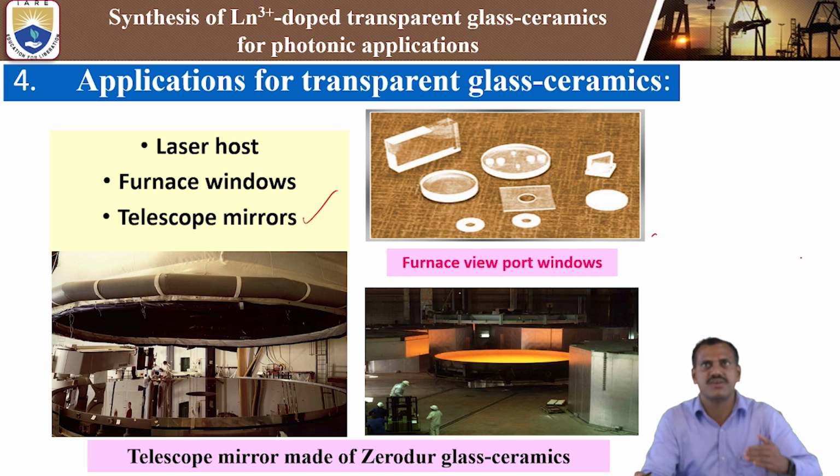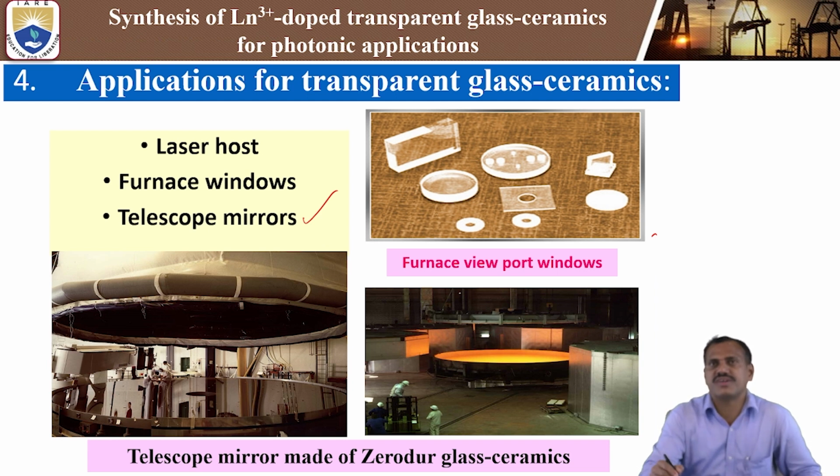It's high temperature, so we are unable to see how much temperature there is. At that time we use the glass ceramics, that is furnace view port windows. That means with our naked eyes we can see all the readings clearly through the glass ceramics, which are made of glass ceramics doped with different rare earth elements. This is one of the applications.